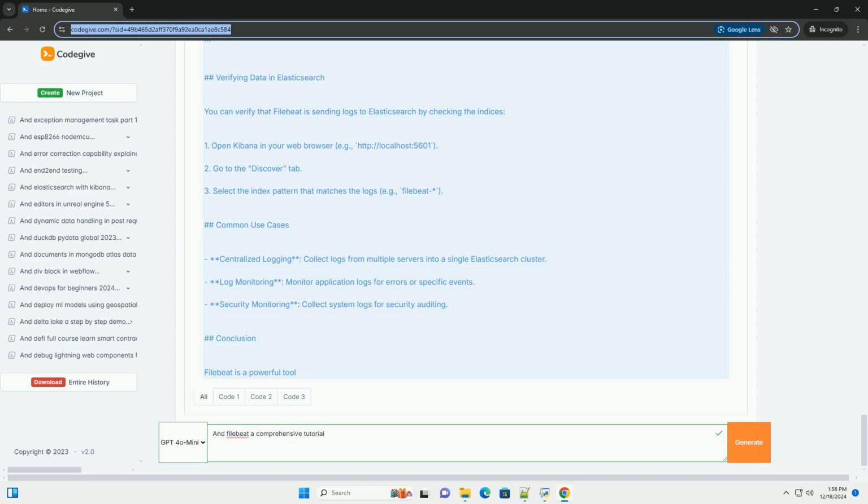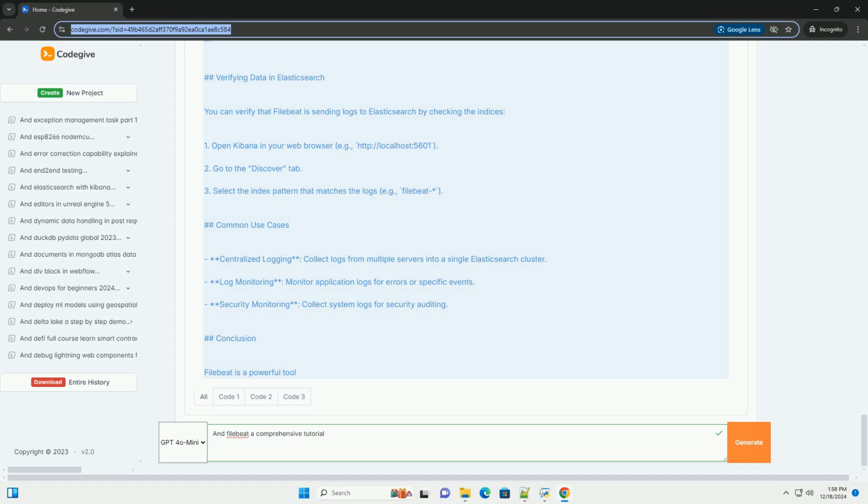Below is an example configuration that monitors the /var/log/*.log files. YAML: filebeat.inputs: type: log, enabled: true, paths: /var/log/*.log.